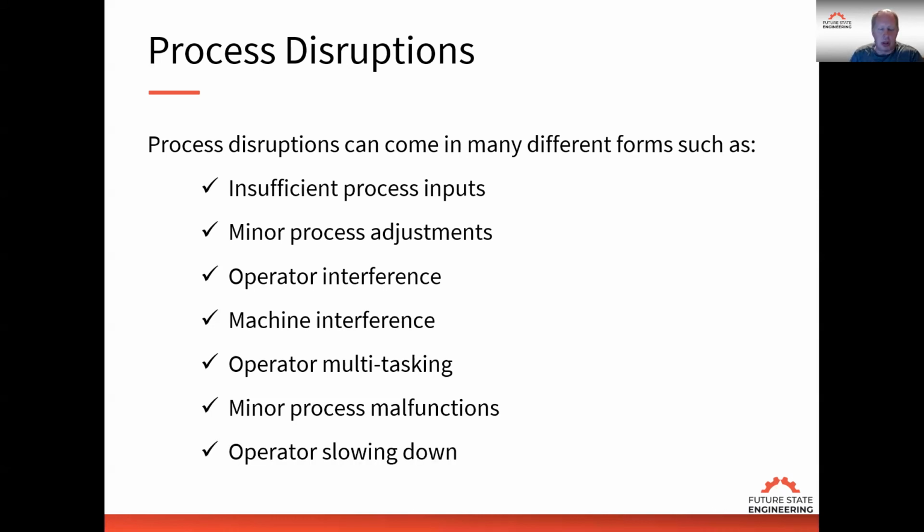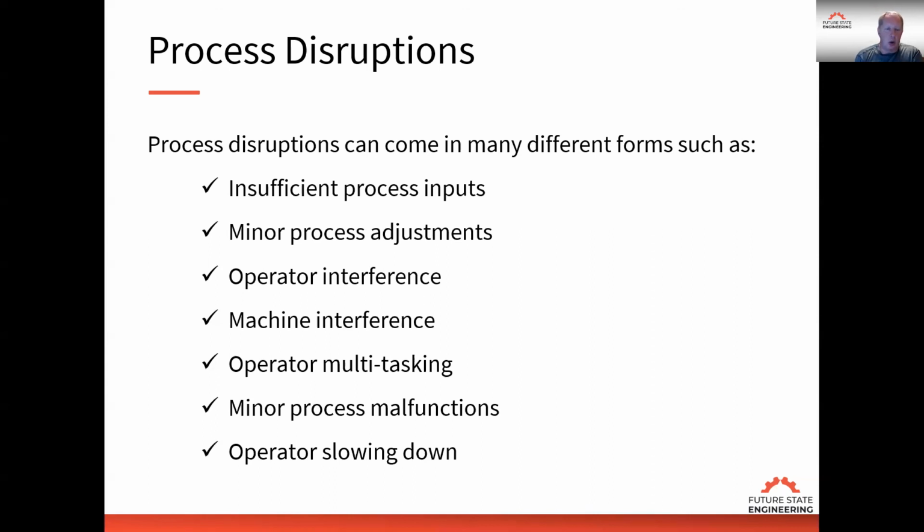And lastly, operator slowing down. I've seen many cases where the operator doesn't have a big pile of work in front of him and he's slowing down because he thinks he's going to run himself out of work, or something happened in the past that caused a problem. So he thinks, if I run at this speed, it's going to cause a problem in the process. Instead of fixing the issue, I'm going to slow down because this issue comes up when I run at a certain rate and I don't want to deal with it. So these process disruptions can create big problems for the organization in terms of productivity, and again, it's going to show up in the efficiency number.